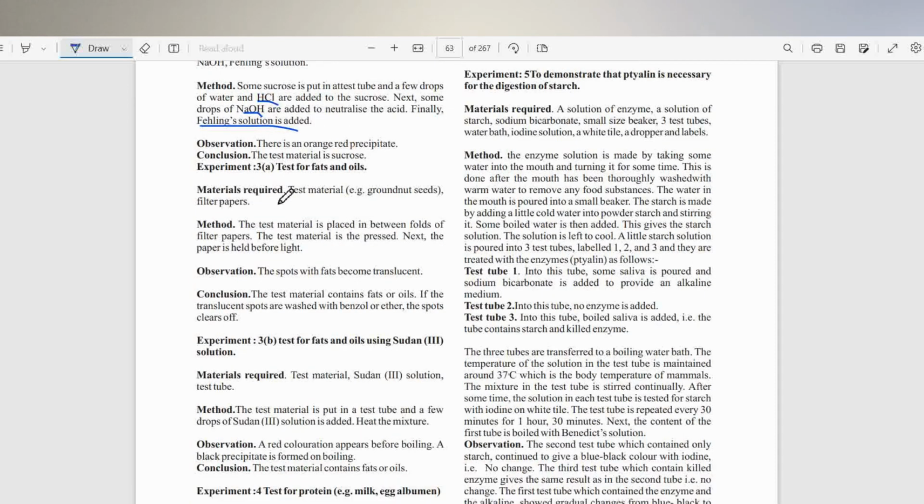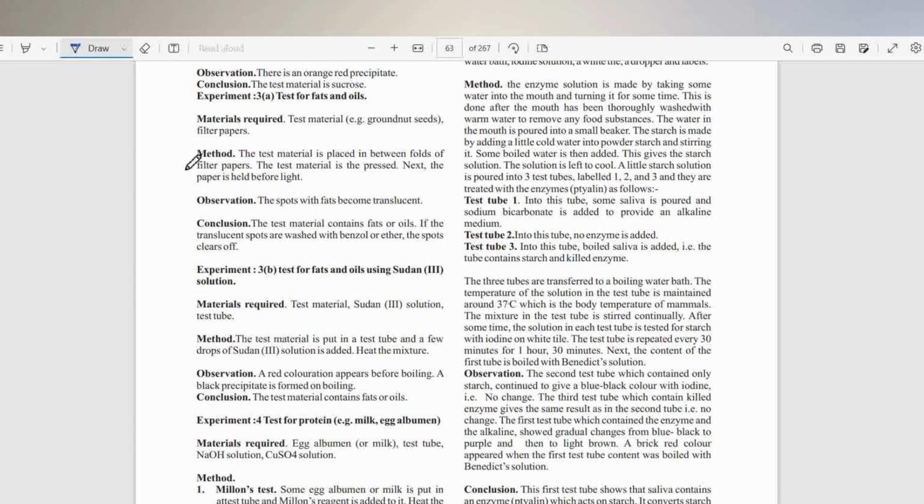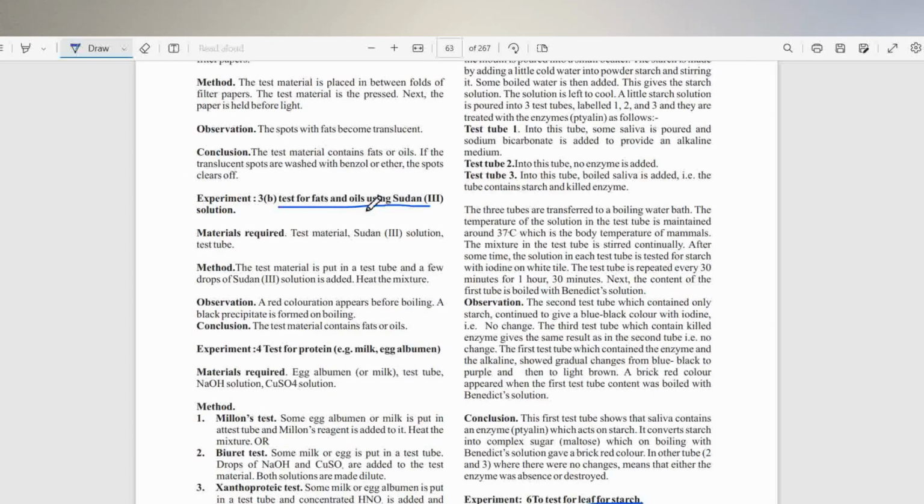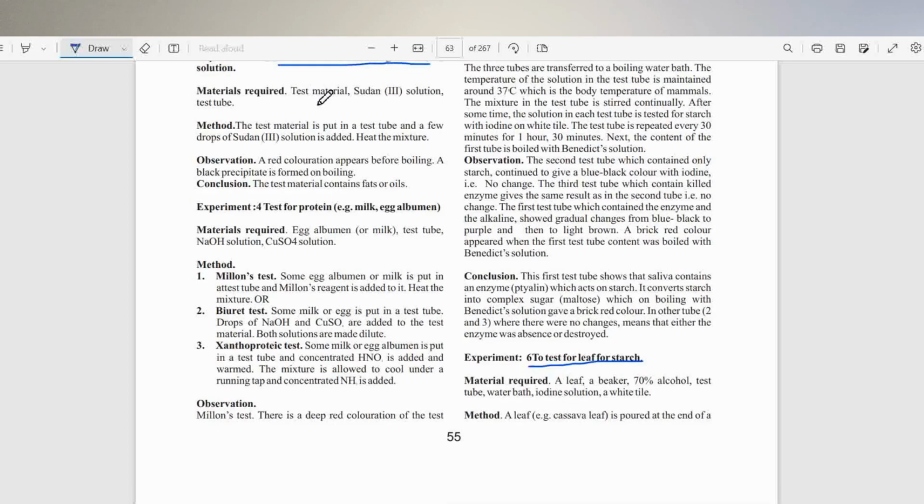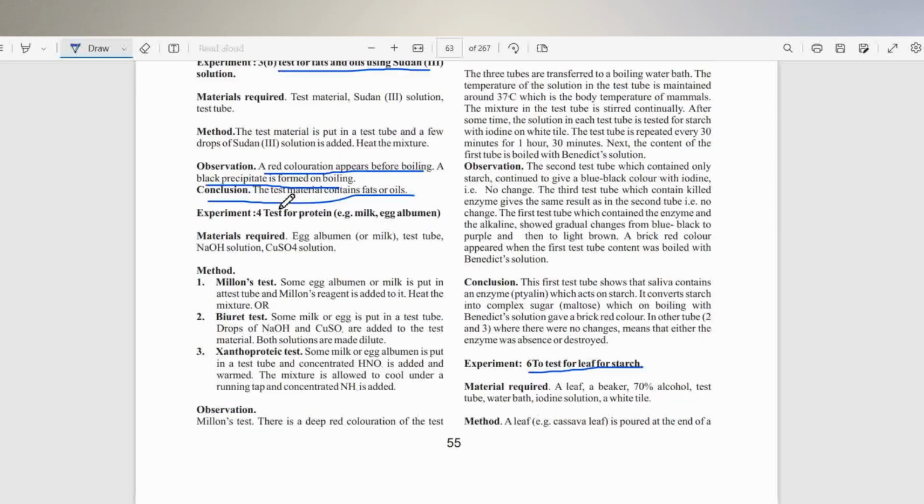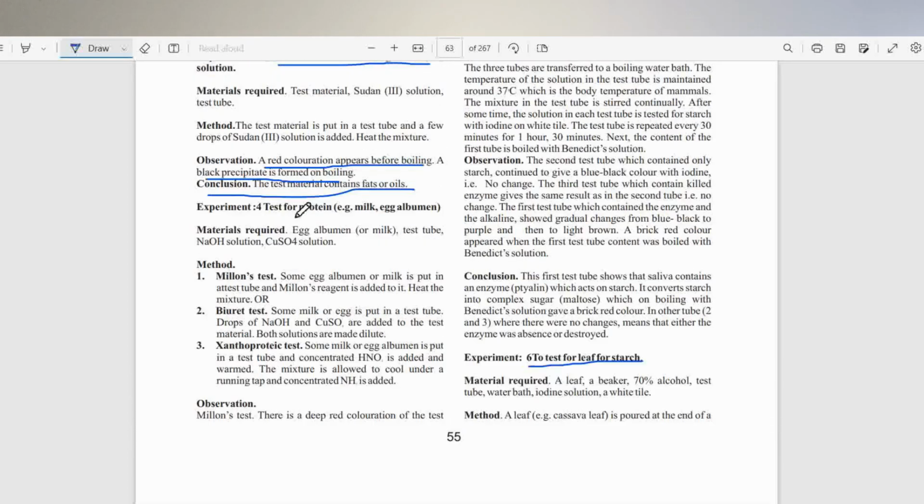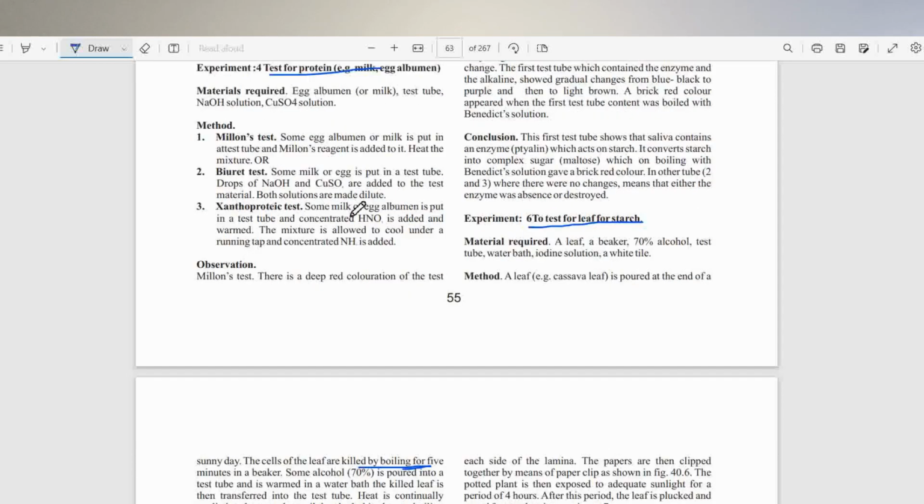Then we have Sudan III solution. This is a test for fat and oil. When you add Sudan III solution to a mixture of fat and oil and it is heated, there's a red coloration that appears before boiling, and it turns blue-black, a black precipitate, after boiling. That is a test for fat and oil.